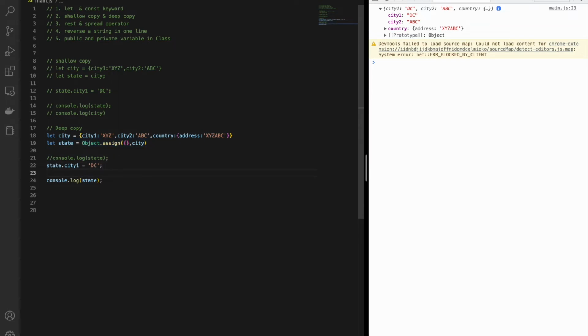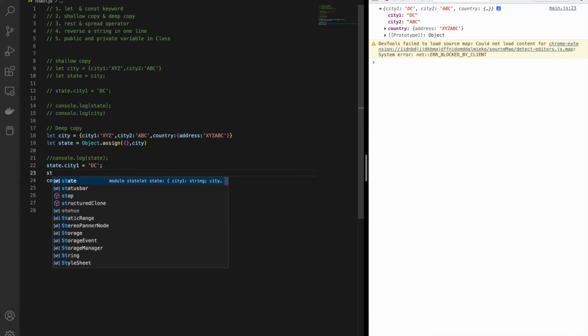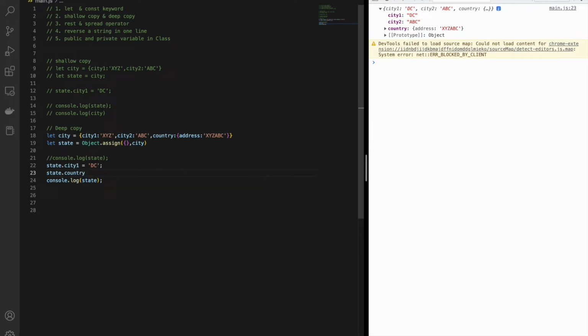Now I will do a change in state. Say state.country, and then address. I will write down cute quality. Okay, so now what do you think will happen? It's quite obvious that the value will get assigned into that address property.